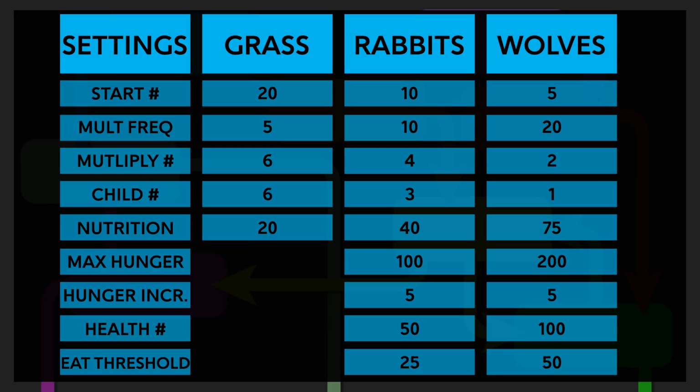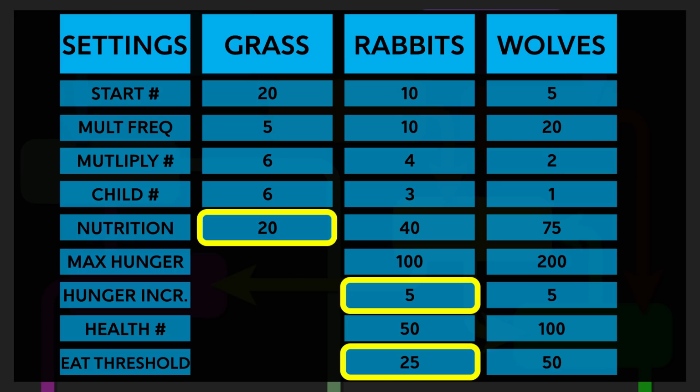The second thing to note is how the hunger increases and the nutrition values of the things that are being eaten, because these are going to tell us, or give us at least a little bit better sense of, when things are going to eat. So right now rabbits start off at 0 hunger and then increase by 5 until it hits that 25 eat threshold. And so at that 25, it's going to try to get nutrition from grass, which will give it 20. So the math that happens there is that after 5 turns from it first being created, the rabbit's going to want to eat. And then roughly every 4 turns after that, it should want to eat again.